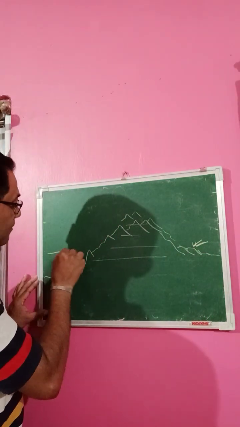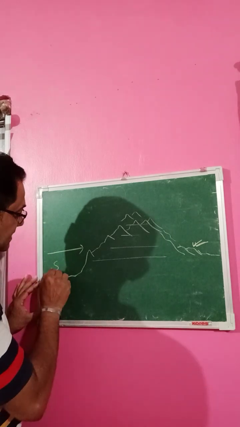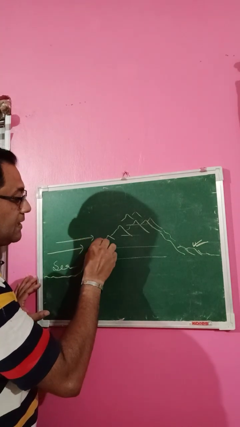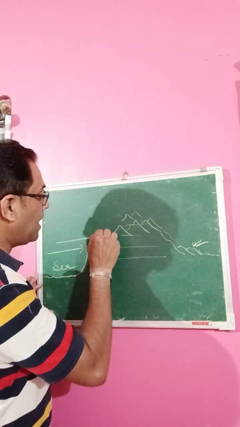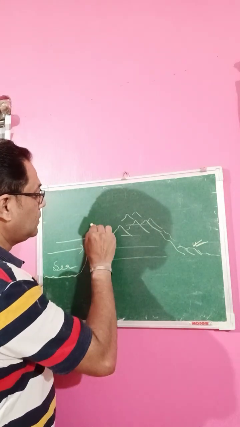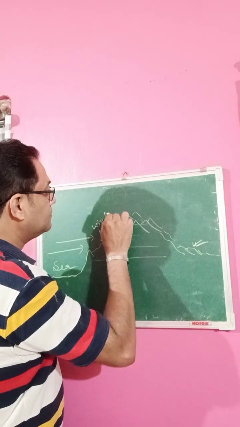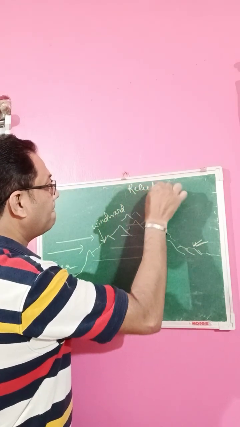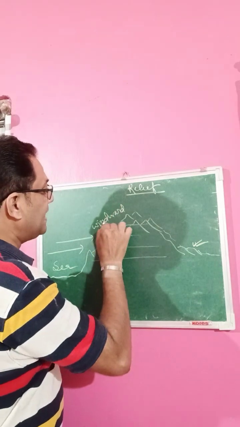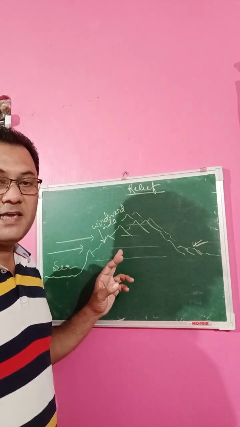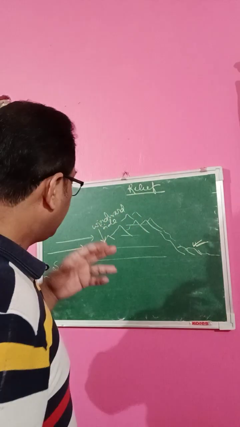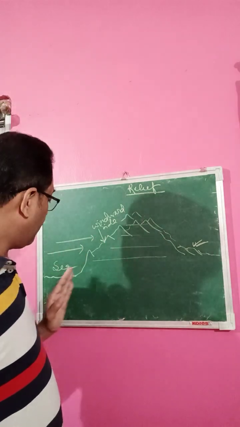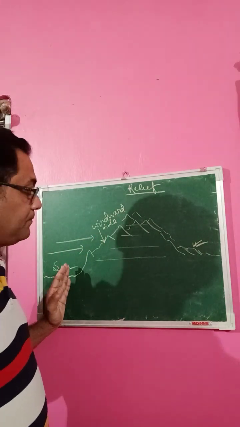If the wind comes from this place, this is a sea suppose, and when it comes, they strike this part. This part is called windward. This is relief. Windward side of a mountain or a hill. So this windward side faces the wind coming from the seas or oceans.